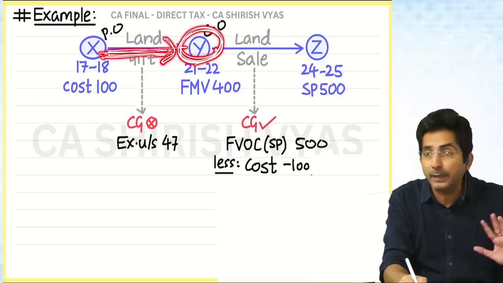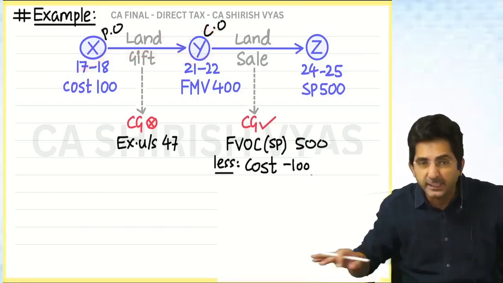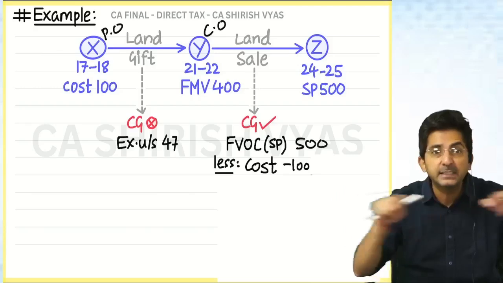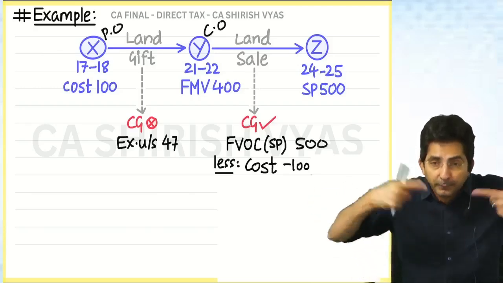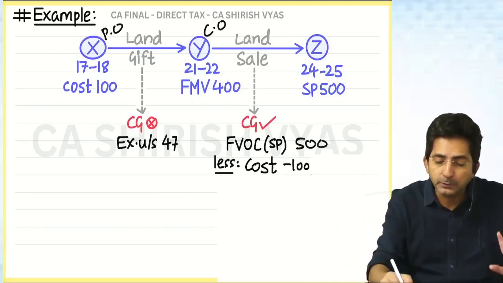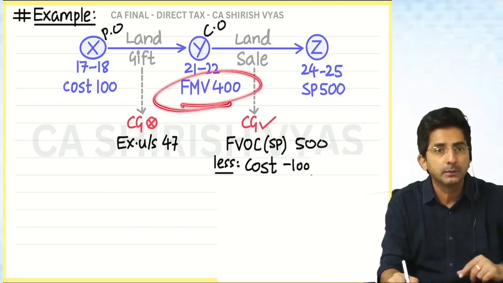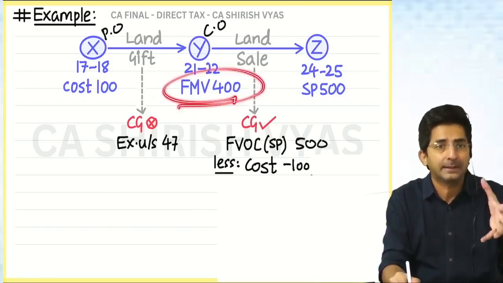If the gift is from a relative, it's exempt. But let's assume X and Y are just friends. Between friends, if there's gifting above 50,000, it is taxable, and assume the amounts are above 50,000. All the amounts are in thousands. Consider this 400 is 400,000, means 4 lakhs.